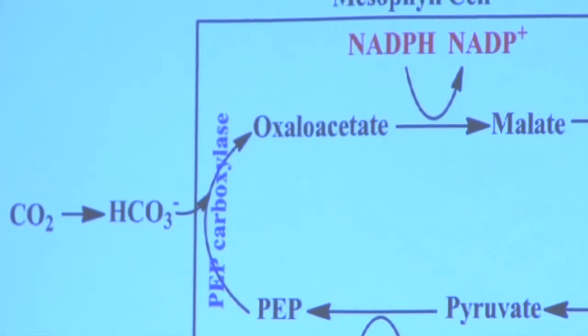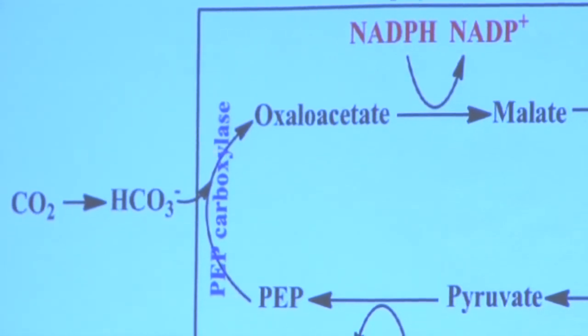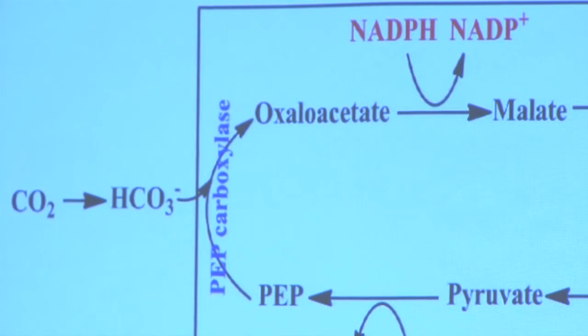So what's nice here is that your PEP carboxylase is not actually binding carbon dioxide, it's binding bicarbonate. And it has 0 affinity for oxygen. So we're not relying on RuBisCo in this case to actually do the carbon fixing. We're relying on PEP carboxylase. And PEP carboxylase has no oxygenase activity. So we don't have that whole wasteful process.